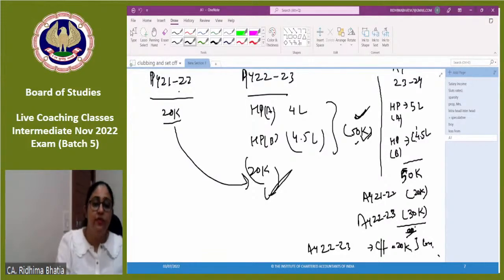Yes, it is mandatory first to do intra-head adjustment. First you will set off always. भाई, किसी और का भला करने से पहले first you will think of the current year's. ठीक है, current year की losses को set off करो intra-head, inter-head. Then brought forward losses को set off करो, after if anything is left from current year adjustments. And कौन से को पहले set off करोगे? जो सबसे पुराना होगा. So first current year intra-head, then current year inter-head, and then brought forward.